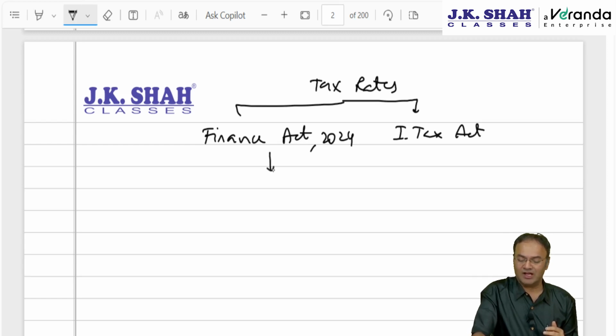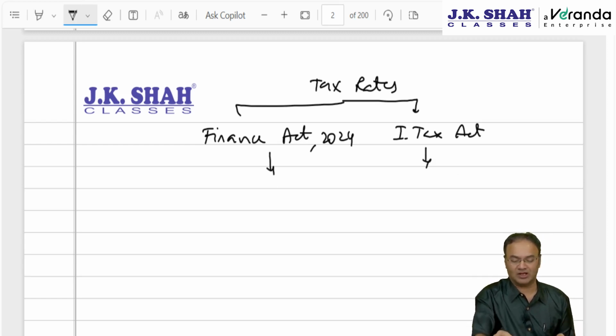Some rates are given in Finance Act, what we discussed right now, and some tax rates are given in the Income Tax Act.